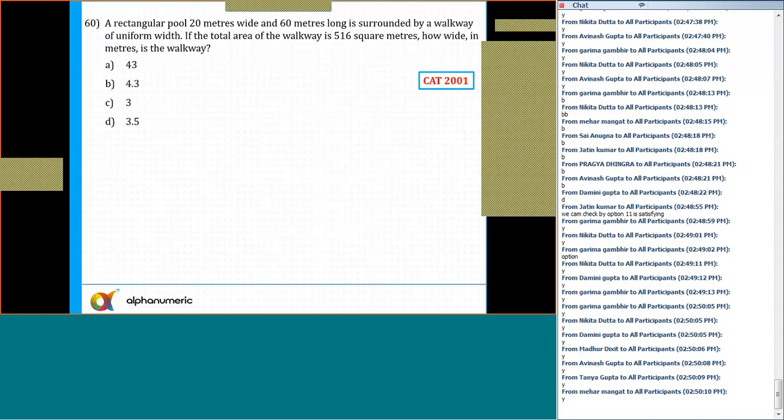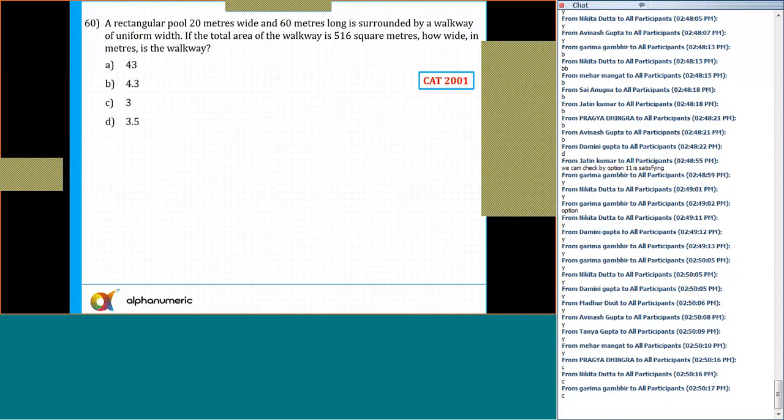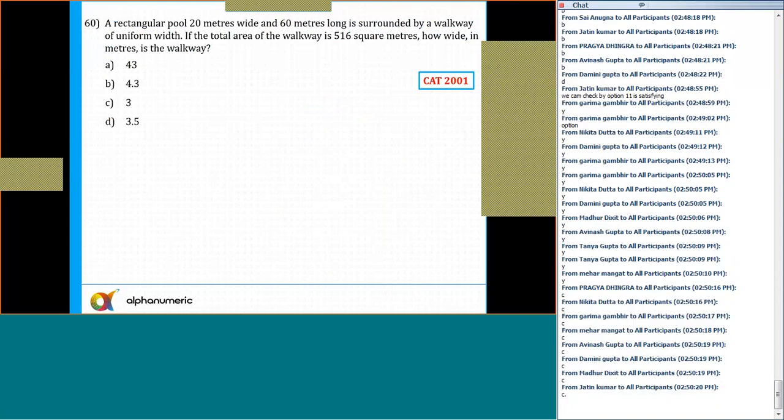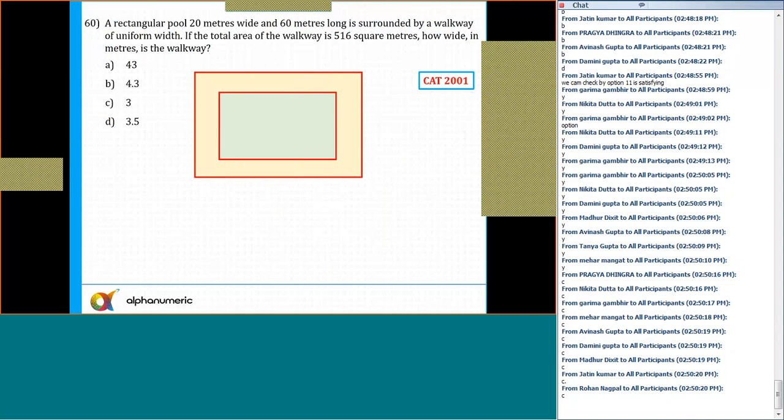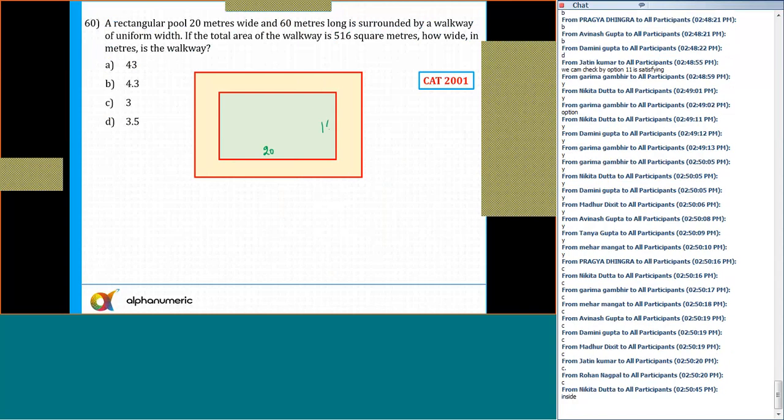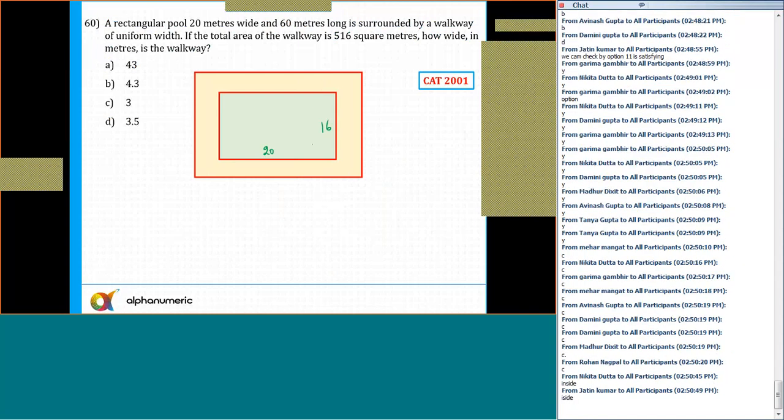Now the last one, question 60. What is the answer for question number 60? Tell me. Rectangular pool. Option C. We can say this is how the figure looks, isn't it? A rectangular pool 20 meters wide and 60 meters long. It's surrounded by a walkway of uniform width. So let's say the width of it is W. Here the width is also W.